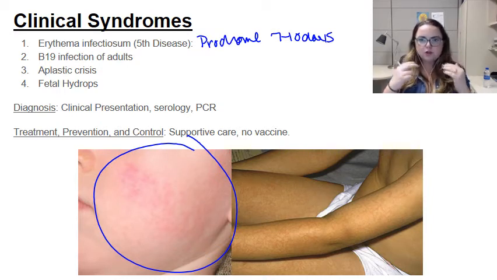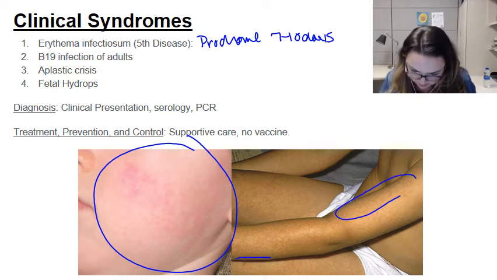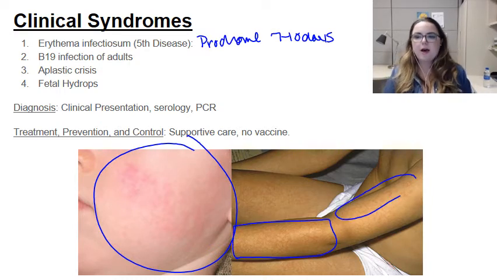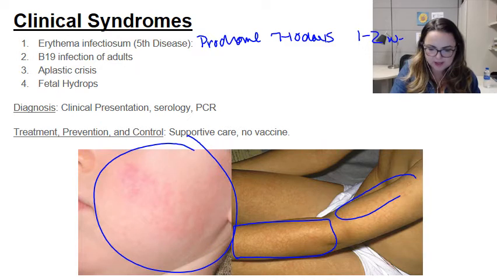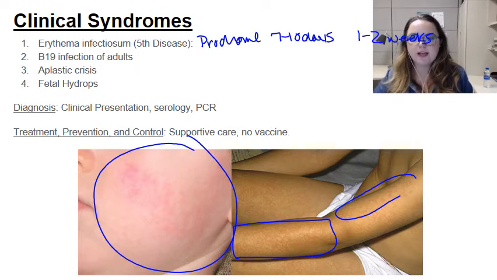The rash then usually spreads to the arms and legs, which I'm showing here, this lacy rash you can see here. And that'll basically spread, and then it'll subside over the course of 1 to 2 weeks. In most patients, this is going to be fairly benign, subside, and then the patient is protected from it.